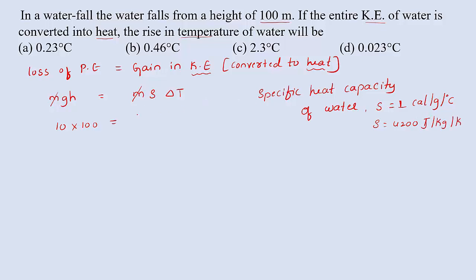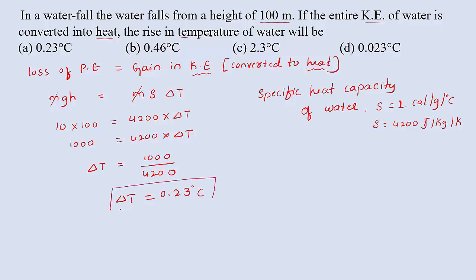So now here in place of S I can write 4200 into delta T. So rise in temperature we don't know, keep as it is. So 10 into 100 will be 1000. So 4200 into delta T, or delta T equal to, here we can write 1000 divided by 4200. So rise in temperature or change in temperature is 0.23 degree Celsius. This is a change in temperature. So 0.23 degree Celsius means option A is right.